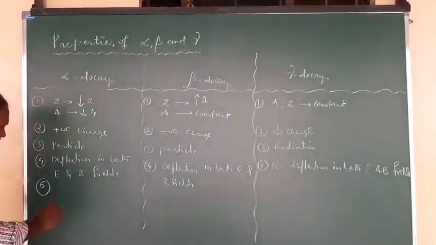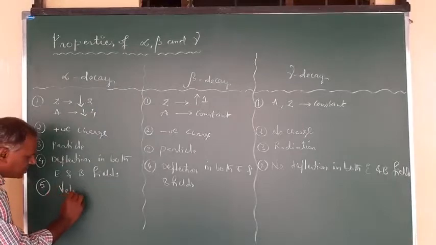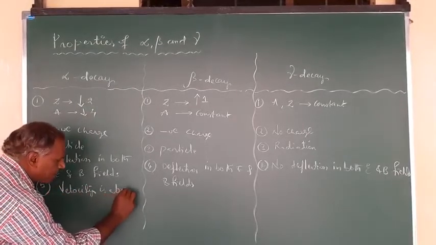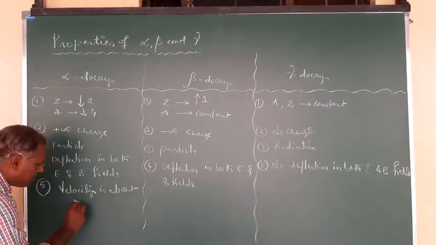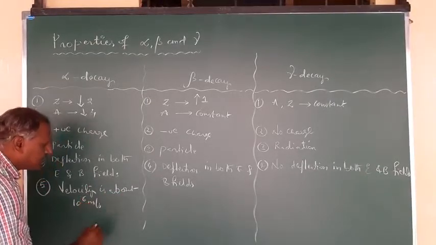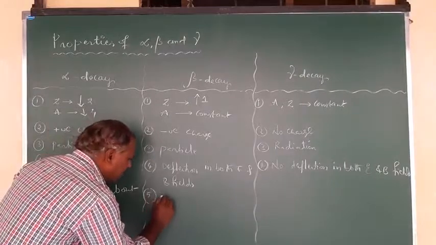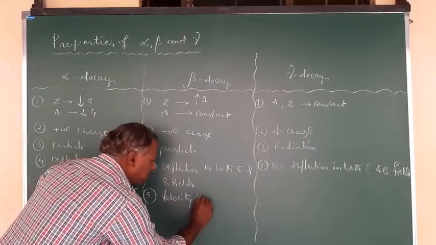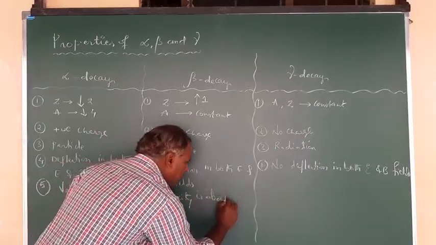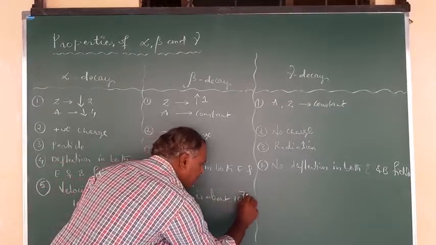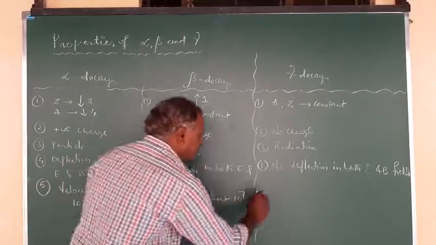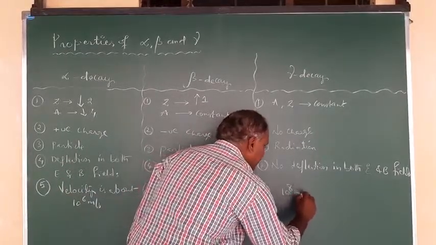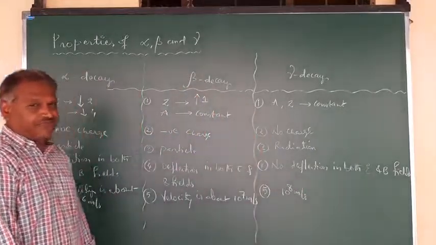So the velocity is about 10 power 6 meter per second. Here velocity is about 10 power 7 meter per second. So for this you can write the velocity is in the order of 10 power 8 meter per second.